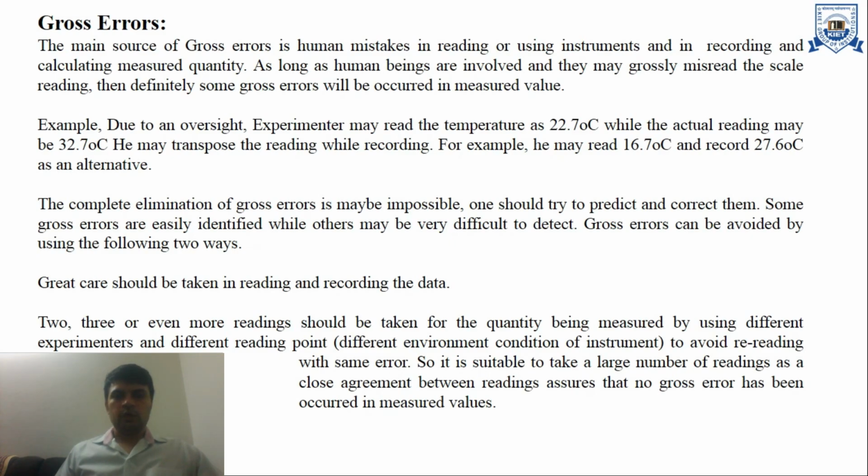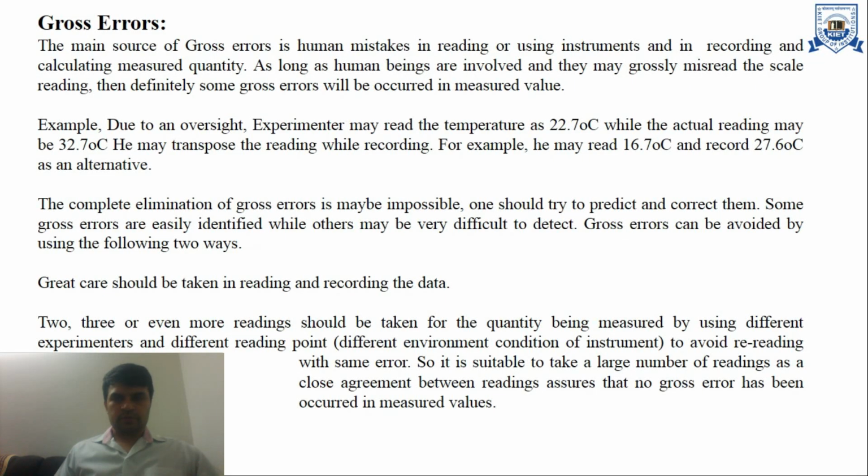The complete elimination of gross error may be impossible. One should try to predict and correct them. Some gross errors are easily identified, while others may be very difficult to detect. Gross errors can be avoided in the following two ways. First, great care should be taken in reading and recording the data.